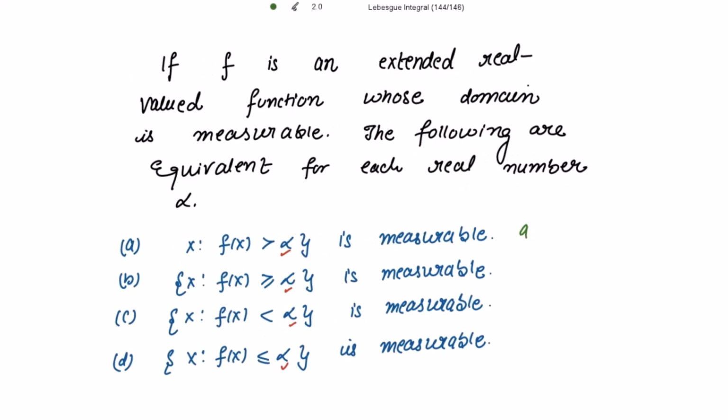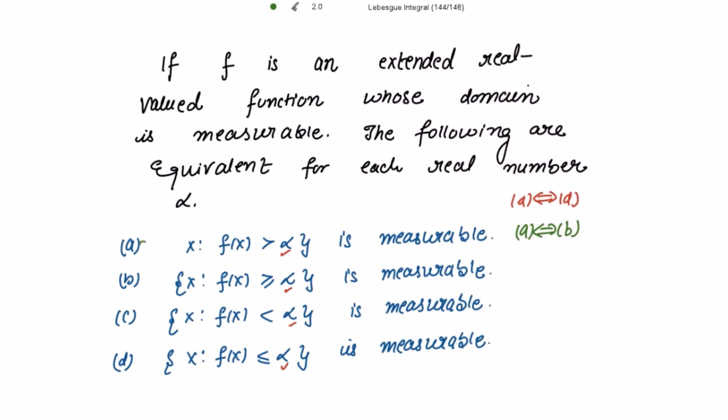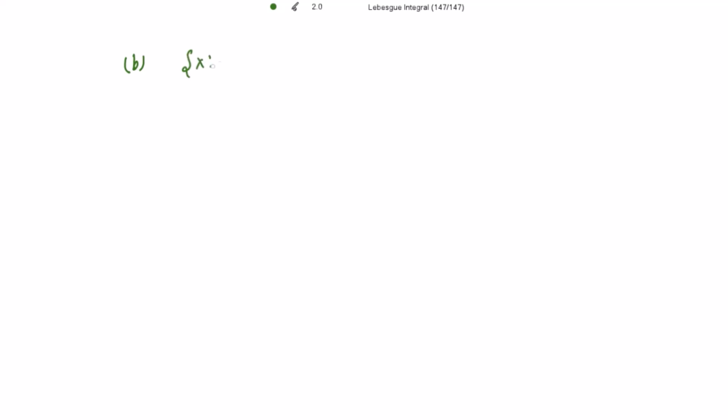Let's prove now A is equivalent to B. We have already shown that A is equivalent to D, and now we are going to show that A is equivalent to B, which means we have to show that A implies B and B implies A. Okay, now using A, I'm going to prove first the B part. All those x for which f(x) is greater than or equal to alpha. I have to show that this is measurable.